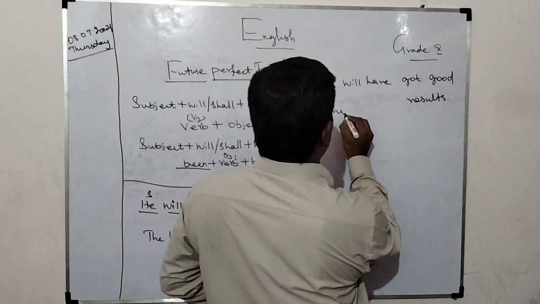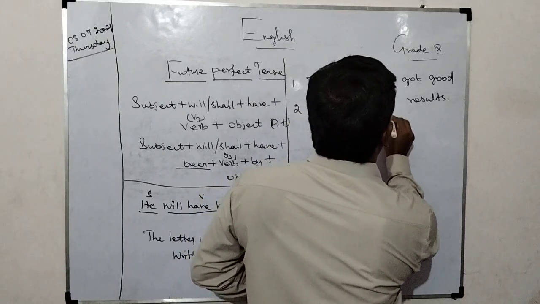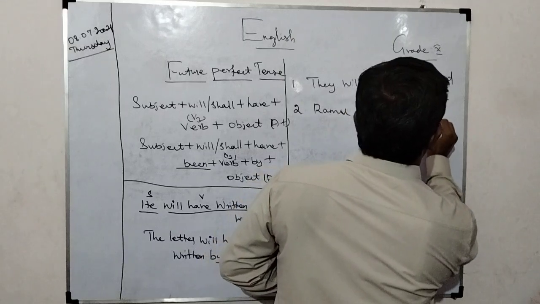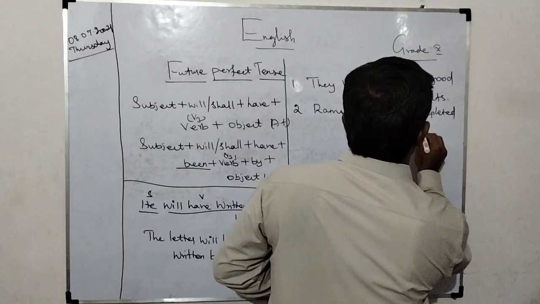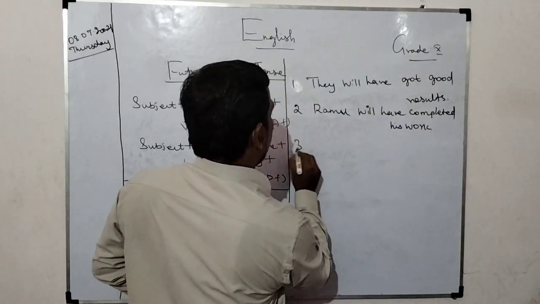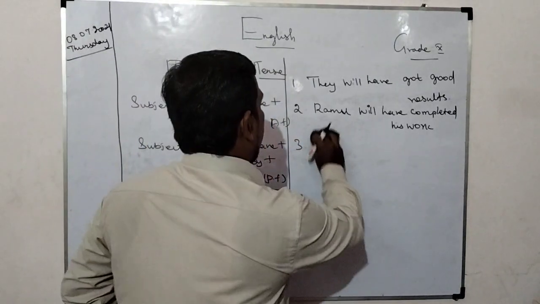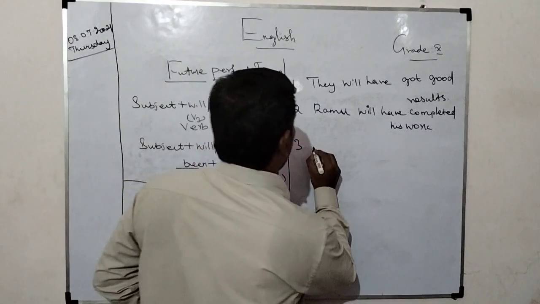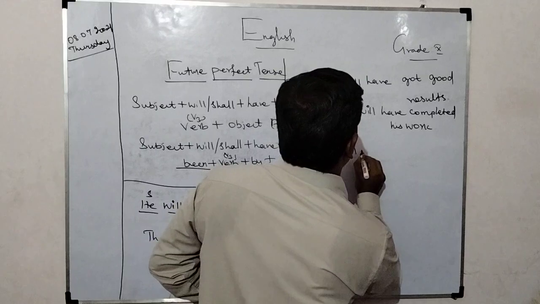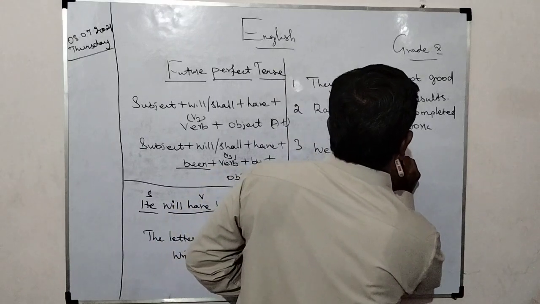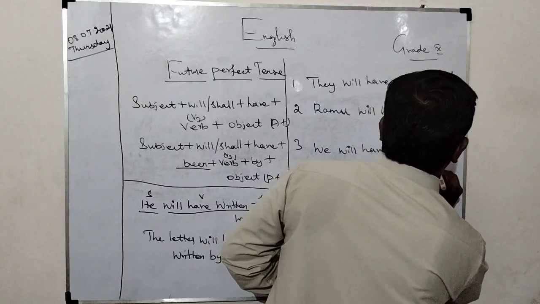Ramu will have completed his work. We will have played cricket.